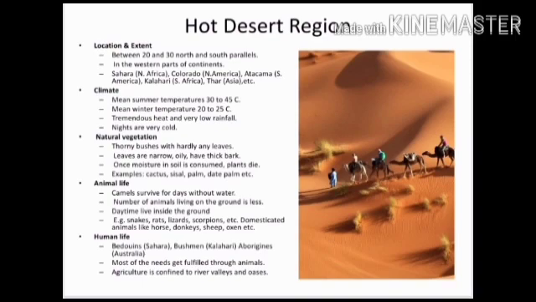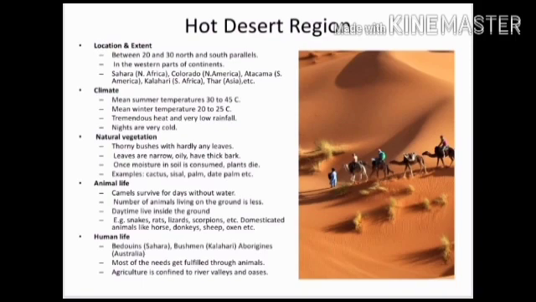Mean summer temperature is 30° to 45° Celsius. Winter temperature is 20 to 25° Celsius. Here heat is tremendous, rainfall is very low and nights are very cold. In this region, thorny bushes with hardly any leaves are found. Leaves are narrow and oily, and plants have thick bark. Once the moisture in the soil is consumed, plants die. Examples are cactus, sisal, date palm, palm, etc.